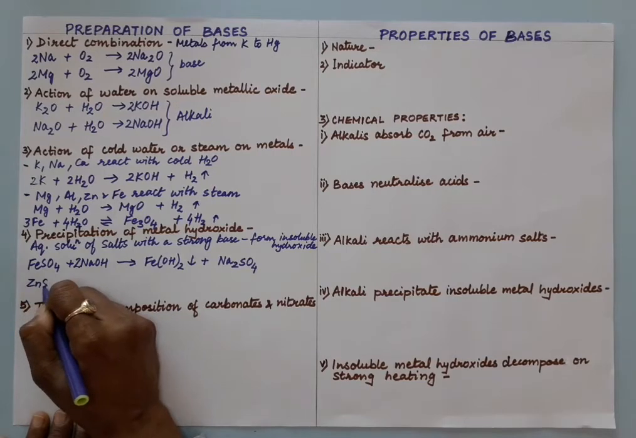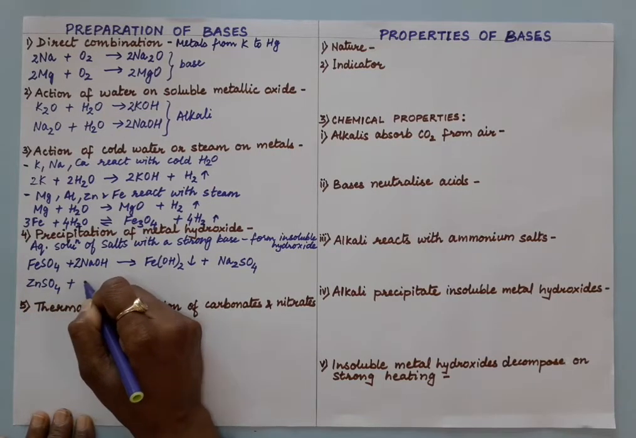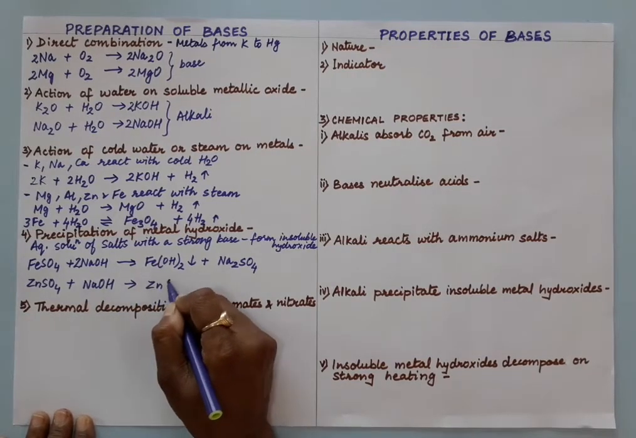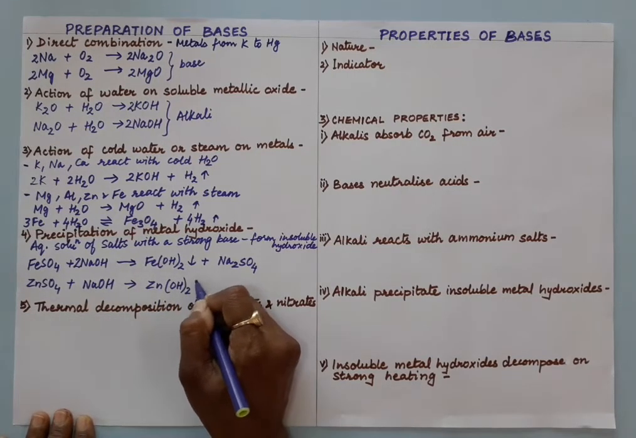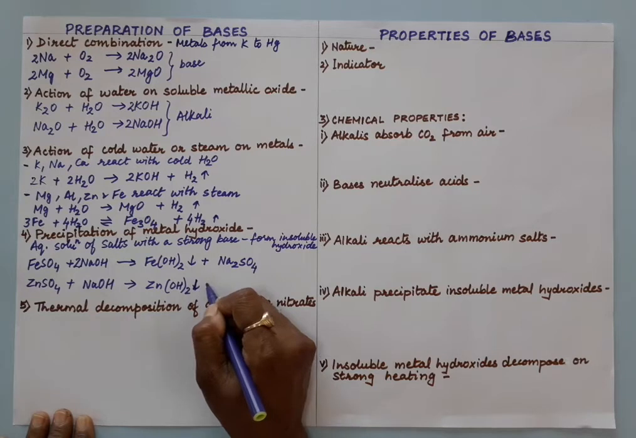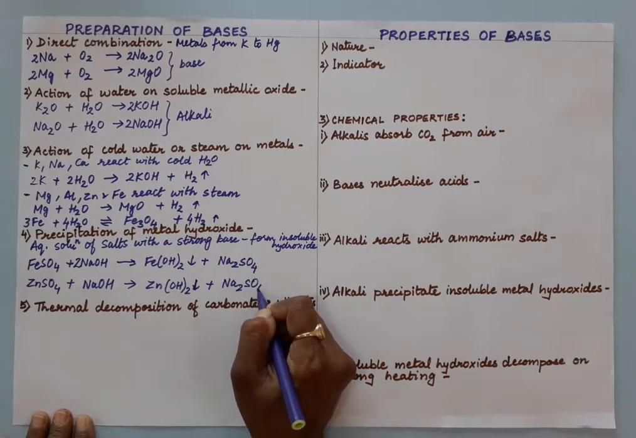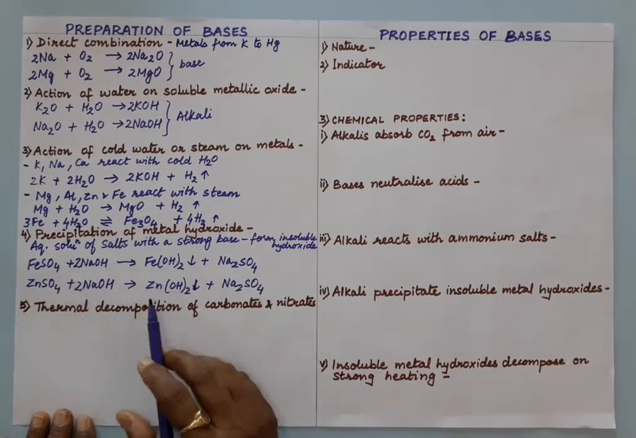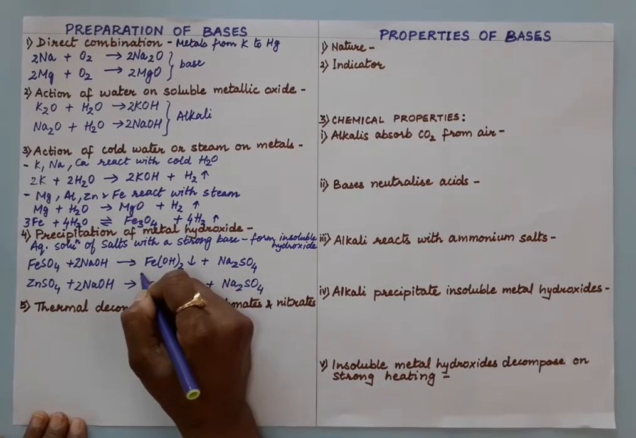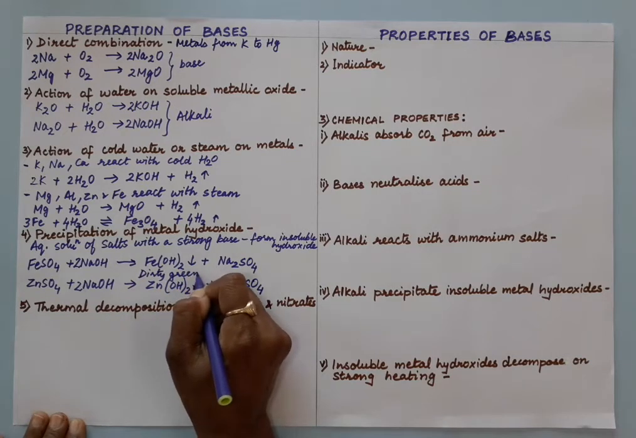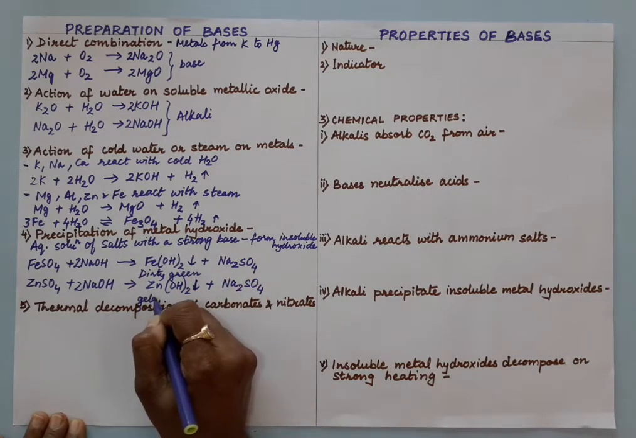Now zinc sulfate reacts with sodium hydroxide and gives zinc hydroxide, an insoluble base, a gelatinous white precipitate, and we get sodium sulfate. So this is a gelatinous white precipitate, and here it is a dirty green precipitate, dirty green color, and here it is gelatinous white.